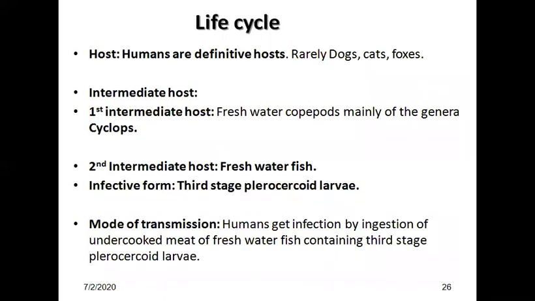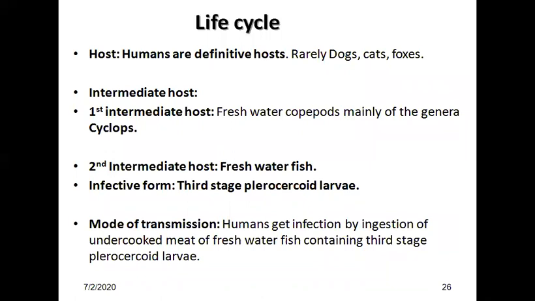So hosts are definitive and intermediate host. Definitive hosts are the humans. Rarely, the definitive host can be dog, cat, or foxes. The first intermediate host is freshwater copepods, mainly the genus Cyclops. Second intermediate hosts are the freshwater fish. After that comes the third stage plerocercoid larva, which is the infective form for humans.